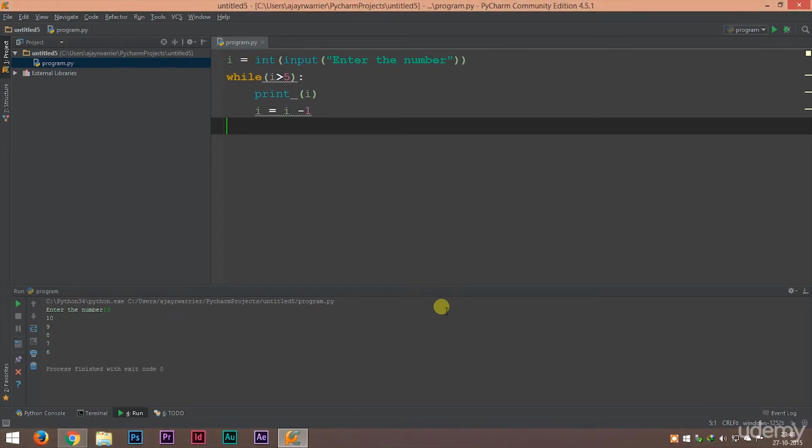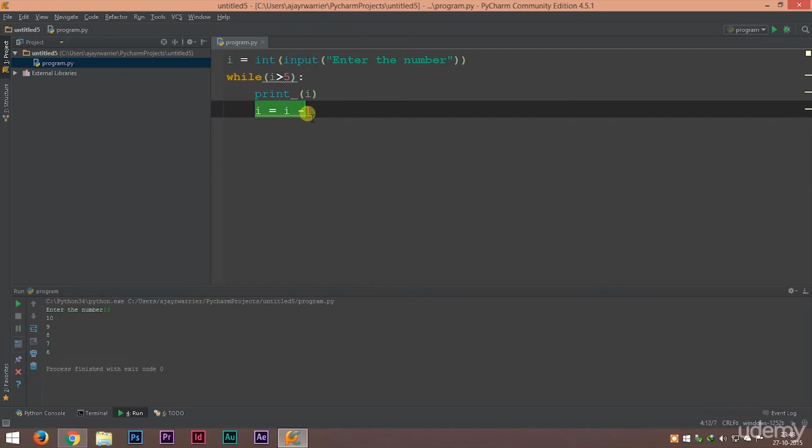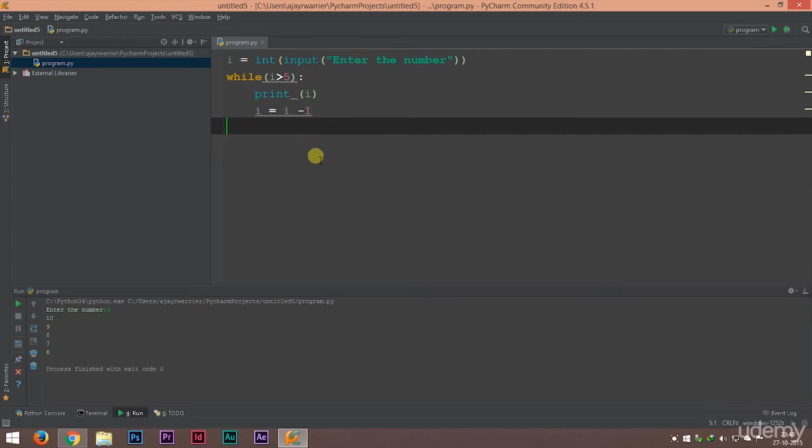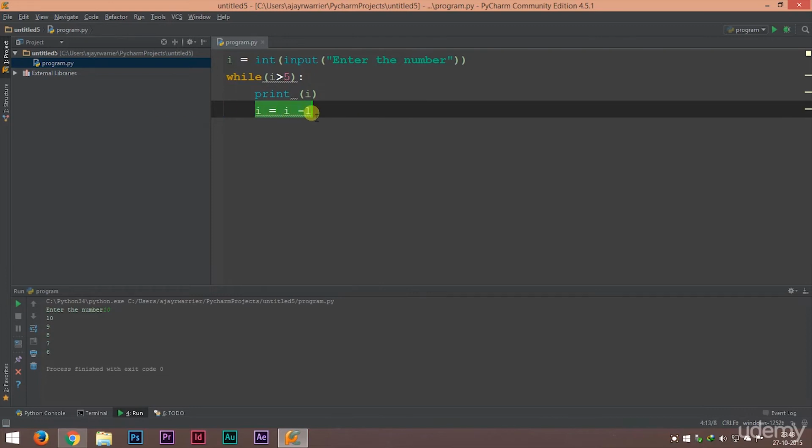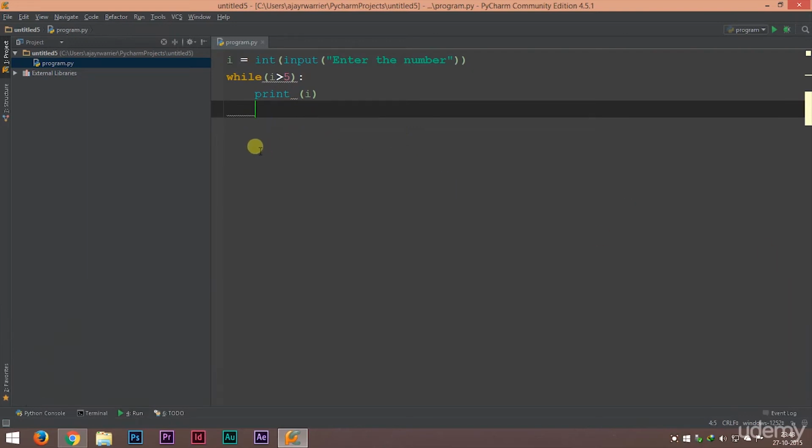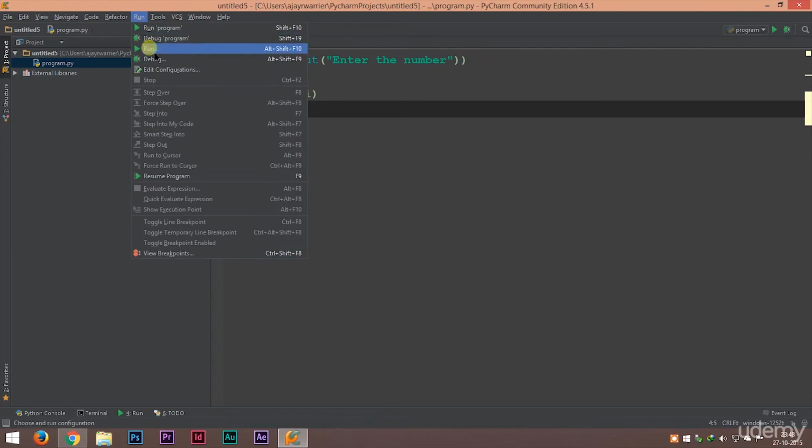So what causes an infinite loop? Remember this previous program, we have provided I equal to I minus 1. Remember that, right? So what would happen if we remove this line of code? Let's see. So I have removed that line of code. Now let's try running this.